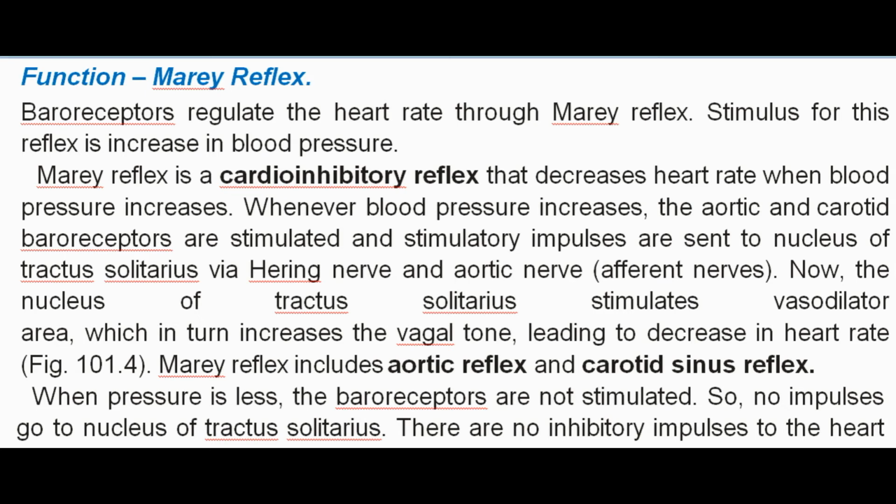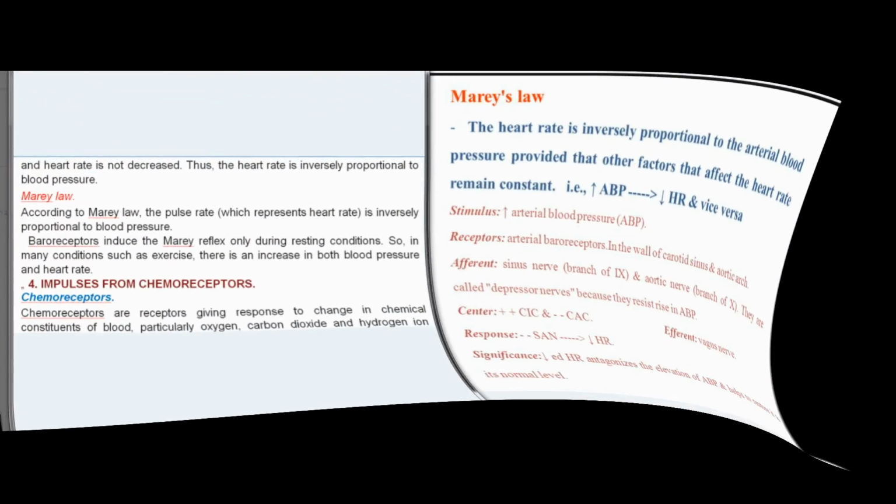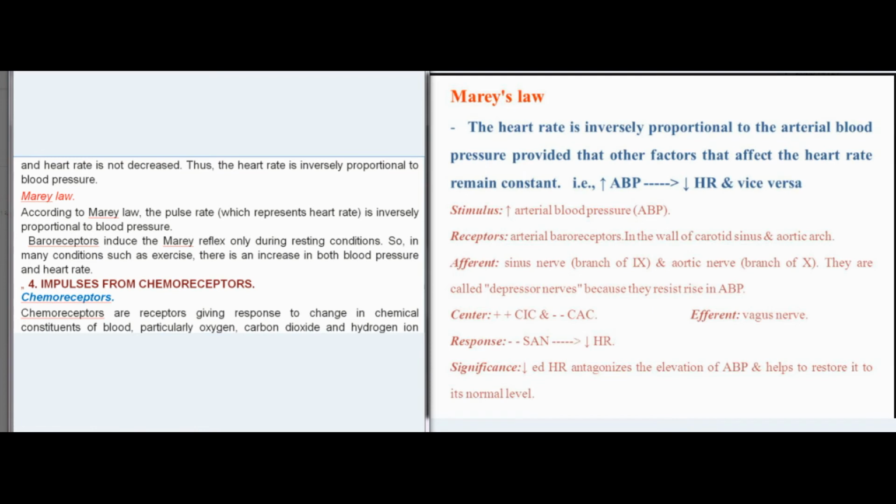Stimulus for this reflex is increase in blood pressure. Marey reflex is a cardio-inhibitory reflex that decreases heart rate when blood pressure increases. Whenever blood pressure increases, the aortic and carotid baroreceptors are stimulated and stimulatory impulses are sent to nucleus of tractus solitarius via Hering nerve and aortic nerve, afferent nerves. Now, the nucleus of tractus solitarius stimulates vasodilator area, which in turn increases the vagal tone, leading to decrease in heart rate, Fig 101.4. Marey reflex includes aortic reflex and carotid sinus reflex.